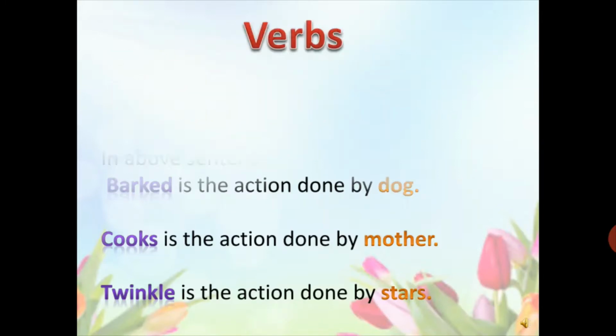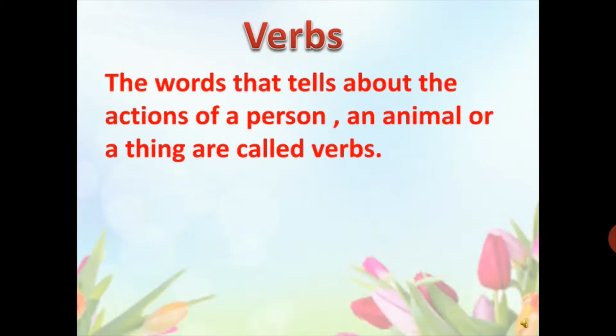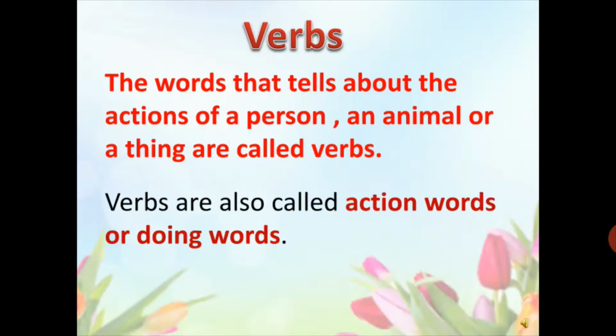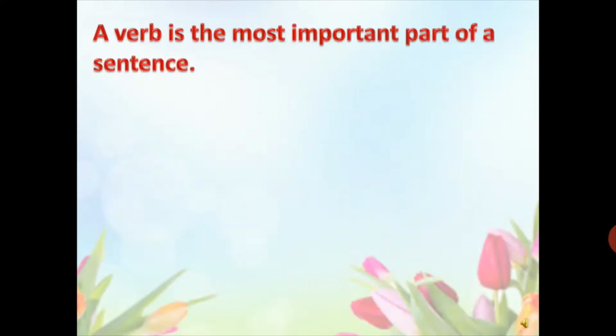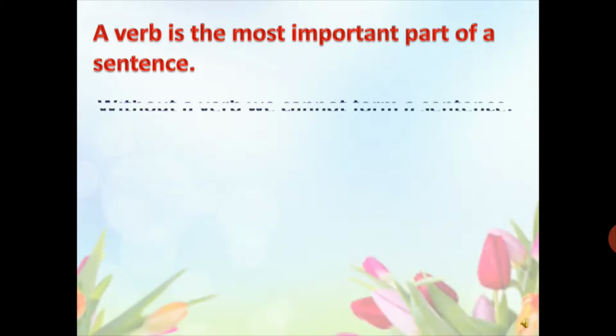So, what are verbs? Verbs are the words that tell us about the actions of a person, an animal or a thing. Verbs are also called action words and doing words. A verb is the most important part of a sentence. Without a verb, we cannot form a sentence.